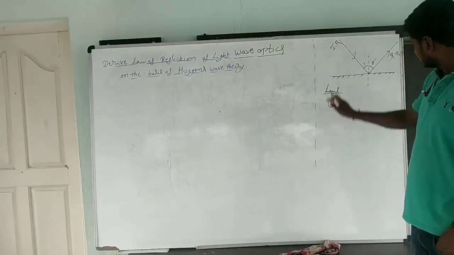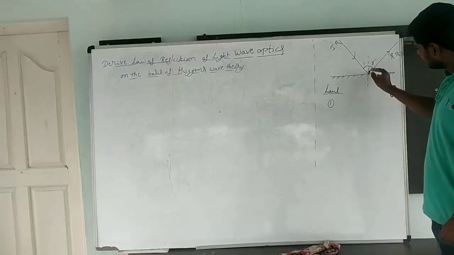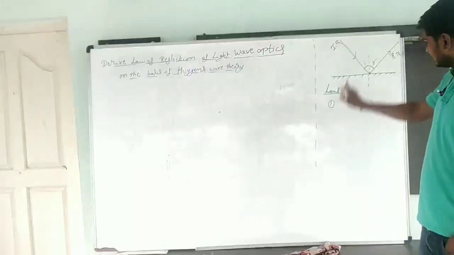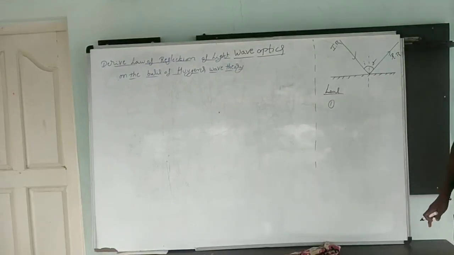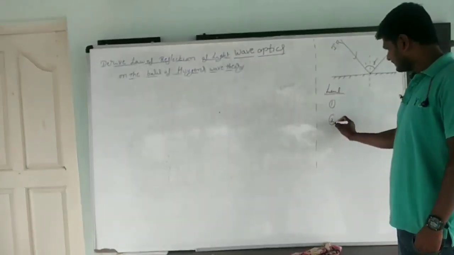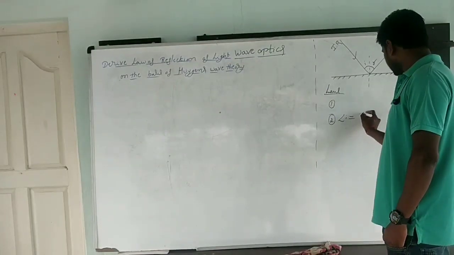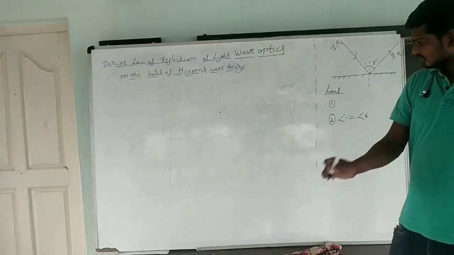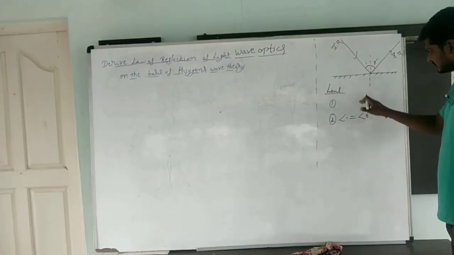First, the incident ray, reflected ray and normal drawn are all lying in the same plane. This is the first law. The second law is simple: the angle of incidence is equal to the angle of reflection. These are the two laws.